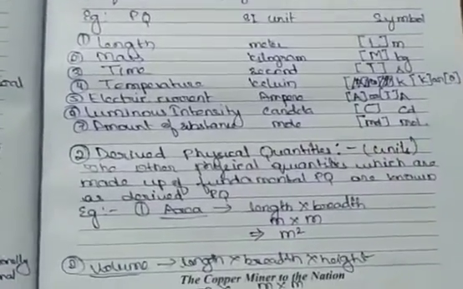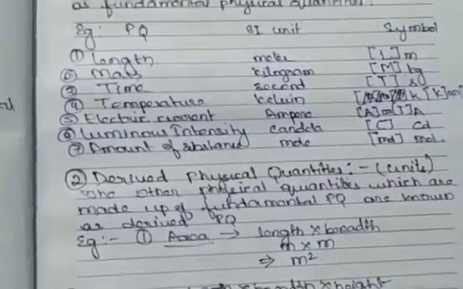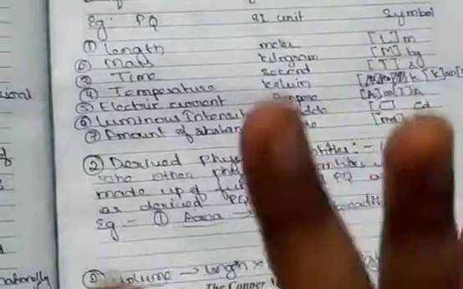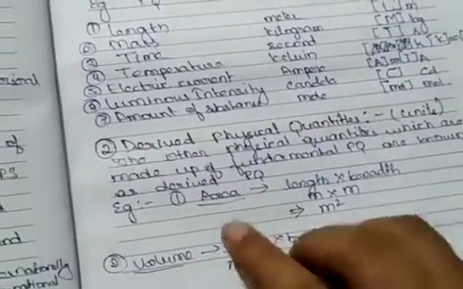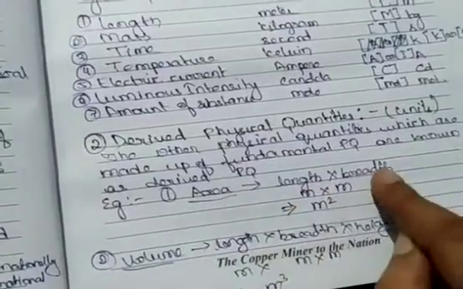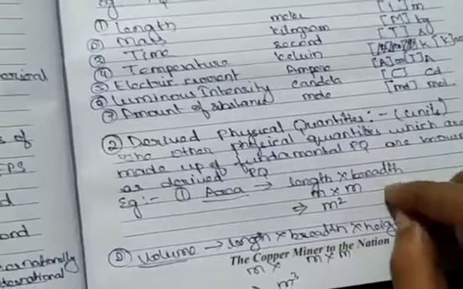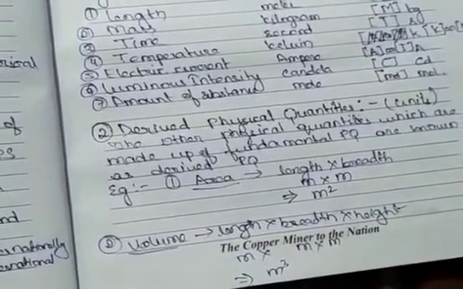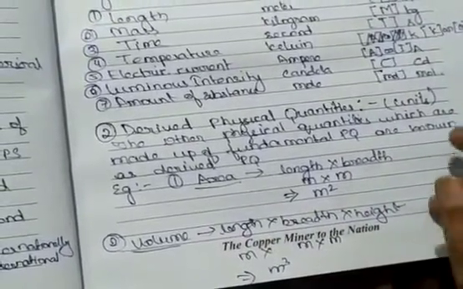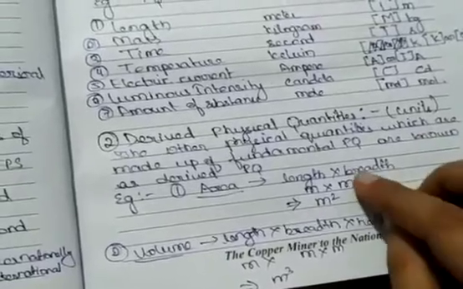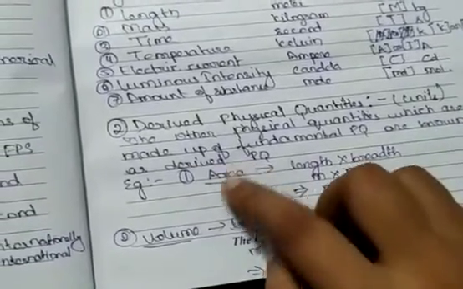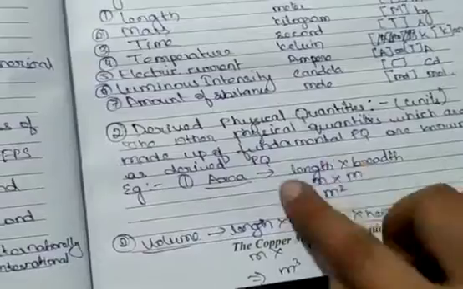Then what is a derived unit? Derived units are those physical quantities which depend upon the fundamental physical quantities. For example, area. Area is length into breadth. Length unit is meter. Breadth is what? It is also a type of length which is taken in a different direction. So its SI unit is also meter. So it is meter squared, a derived unit based on two fundamental units.